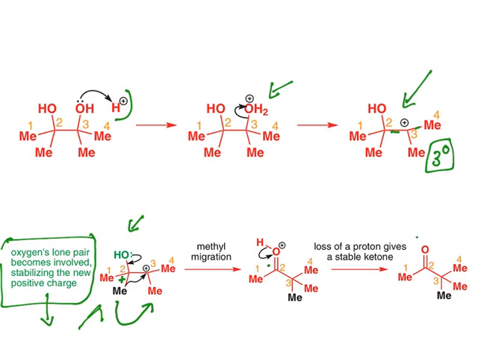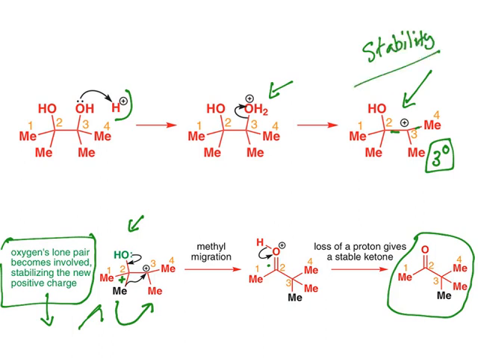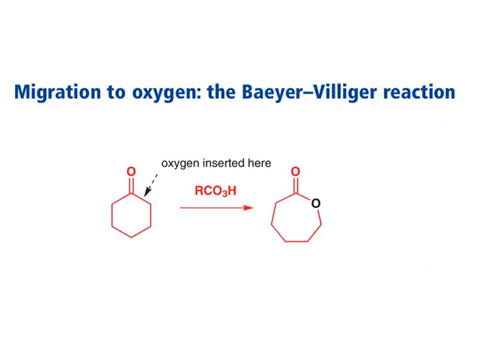But again, loss of a proton results in a ketone. So now understand, it is all based on stability. In order to stabilize, the adjacent group moves. So these two, the Wolff reaction and pinacol-pinacolone, are examples of group migration to an electron deficient carbon.